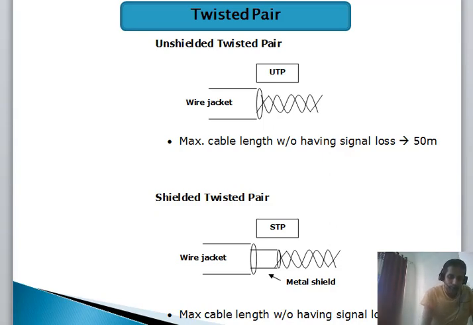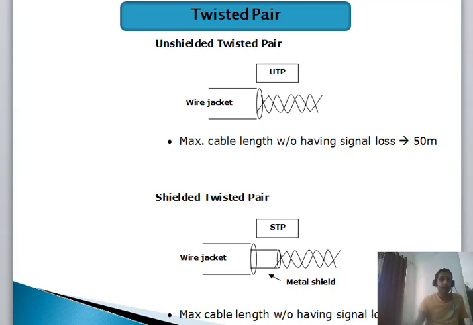So as you can see, the unshielded doesn't have an extra coating, while in the shielded you can see there is an extra coating for support from external interference. So here unshielded cables are restricted to 50 meters and the shielded cables are used for 100 meters. So that is the length defined.